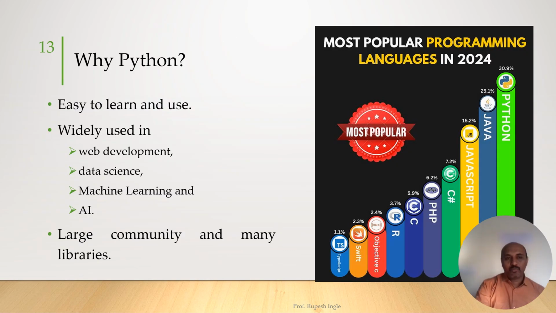Let us see why Python is so popular nowadays. The first reason is that Python is very easy to learn and understand because of its simple syntax. It is nowadays used in fields which are booming, like web development, data science, machine learning, artificial intelligence, and it has a large community building libraries or modules by which we can import different functions and perform our operations.